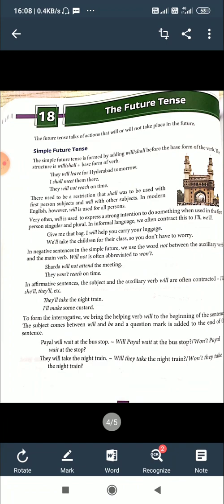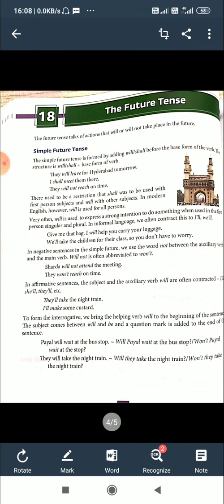Just like present tense and past tense, future tense also has 4 divisions: simple future tense, future continuous tense, future perfect tense, and future perfect continuous tense. So let us go to simple future tense.